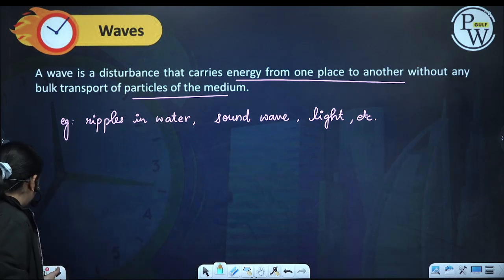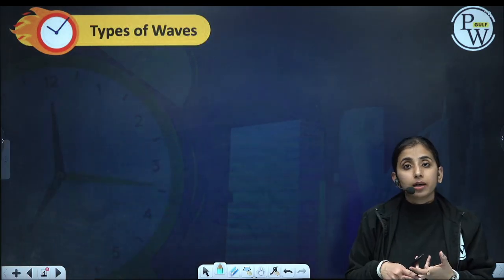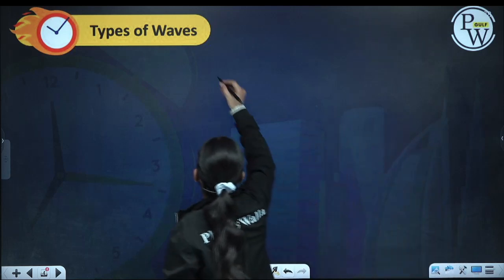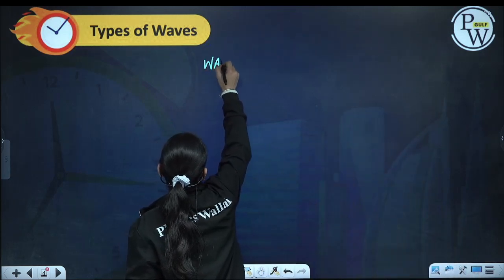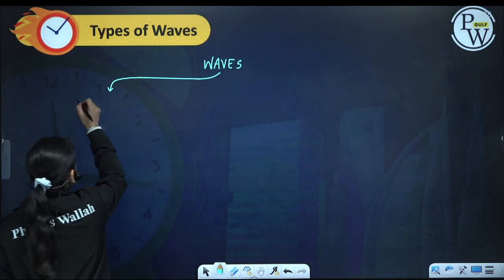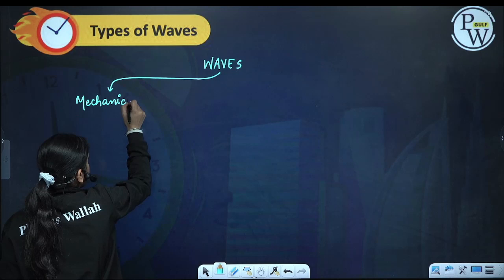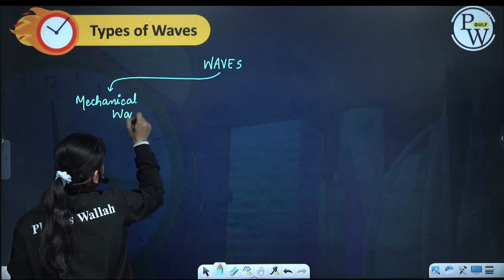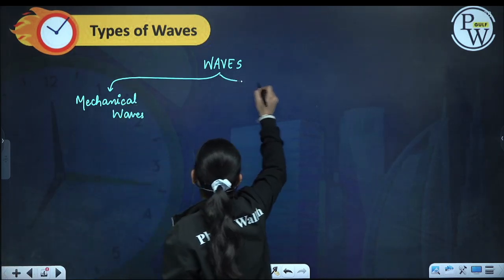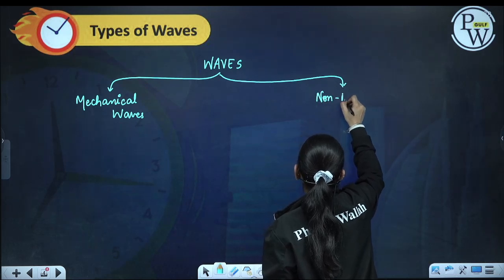Okay, now what are the types of wave? On the basis of the medium we have two types. First is mechanical waves, and the other one are non-mechanical waves, also called electromagnetic waves.